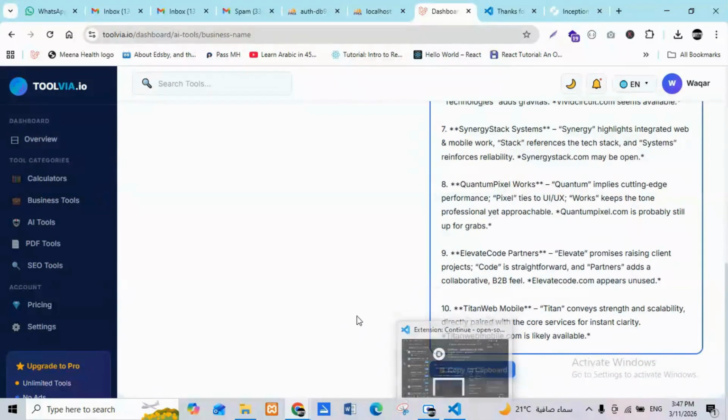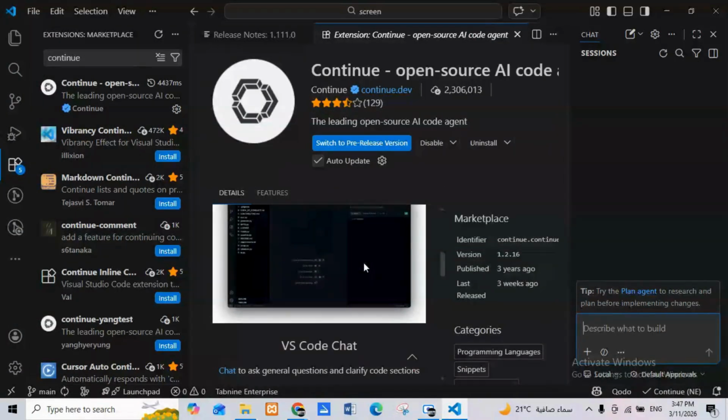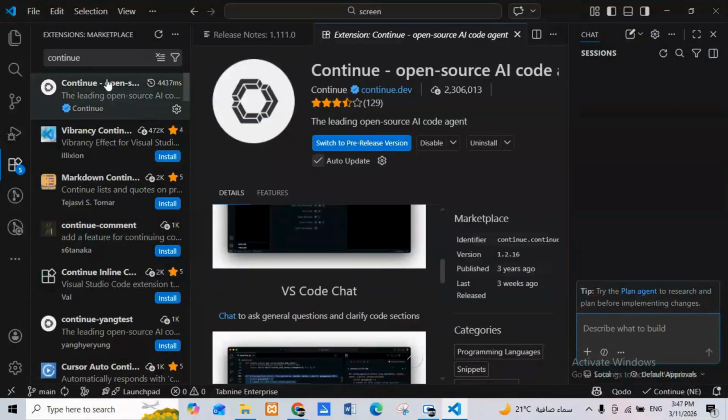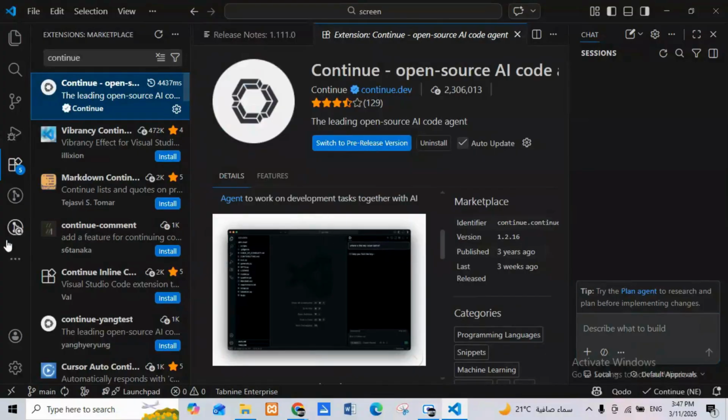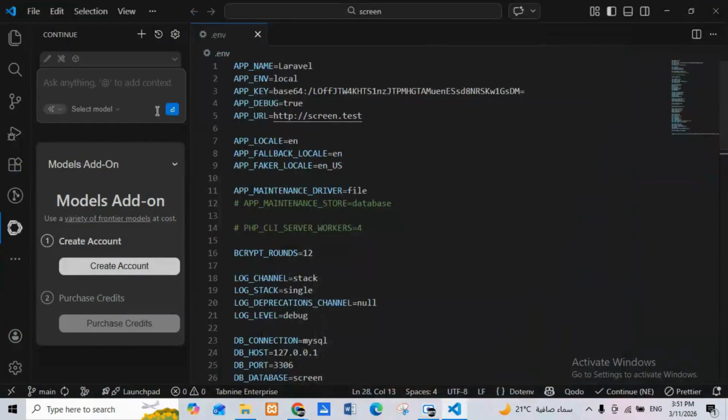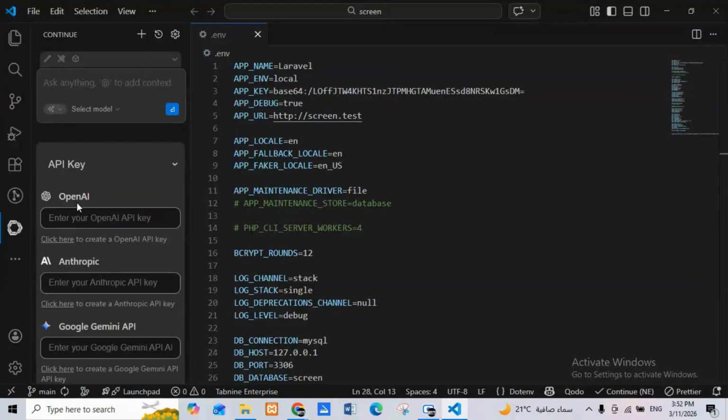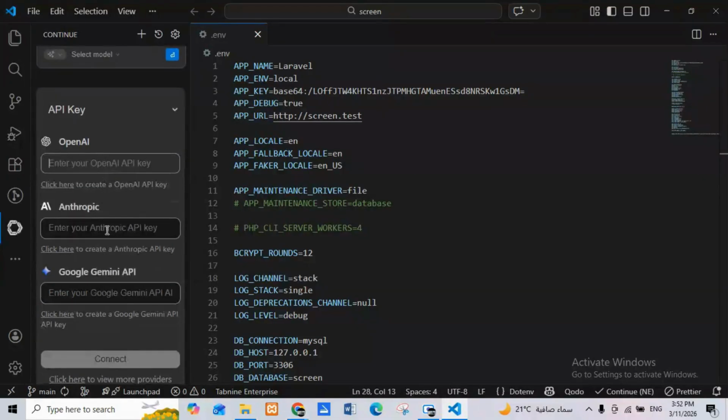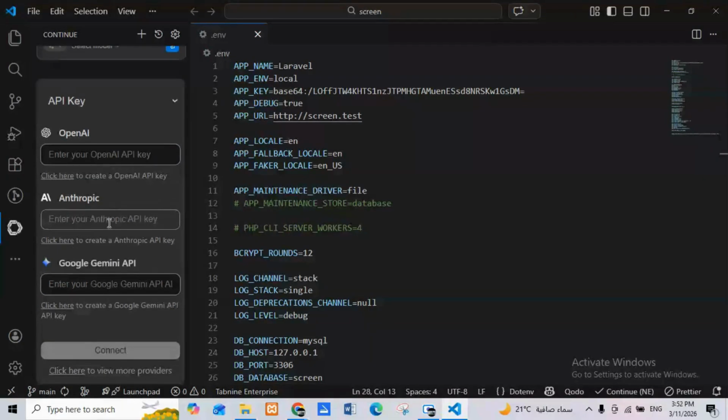Without going into more discussion, it's already integrated and installed, so we'll click on it. Then you will see below there are new extensions. Once you install the Continue extension, you will see a window like this. You select the mode and so on. In it, you can see the API options, so we can connect the API. This is OpenAI, and this is the Anthropic API. You can connect with OpenAI, with Gemini, or with Anthropic.